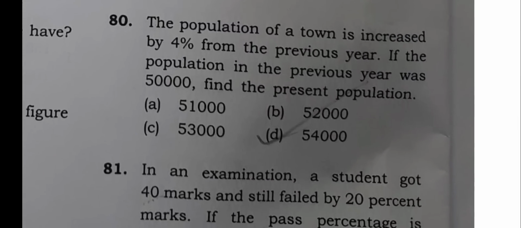All right. Now next question we have is, the population of a town is increased by 4% from the previous year. If the population in the previous year was 50,000, find the present population. What is the present population then? It is option number B, that is 52,000. All right, option number B, 52,000.